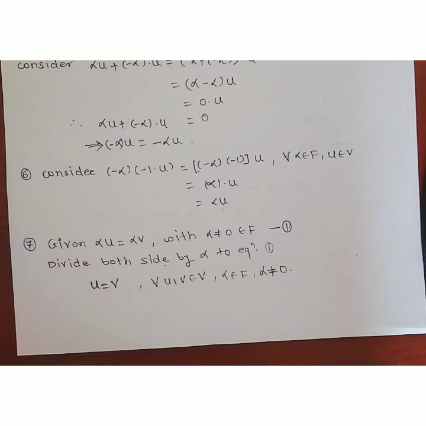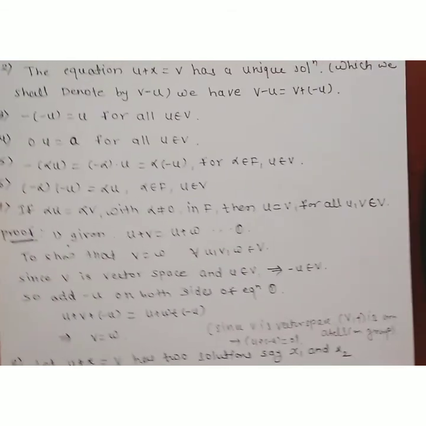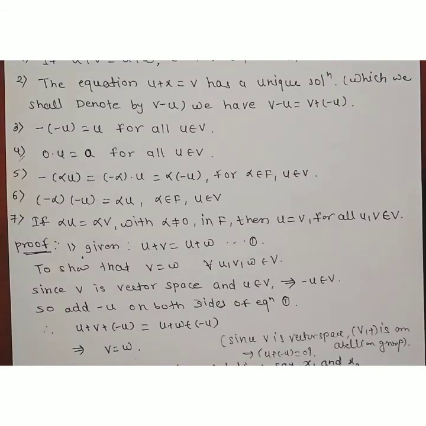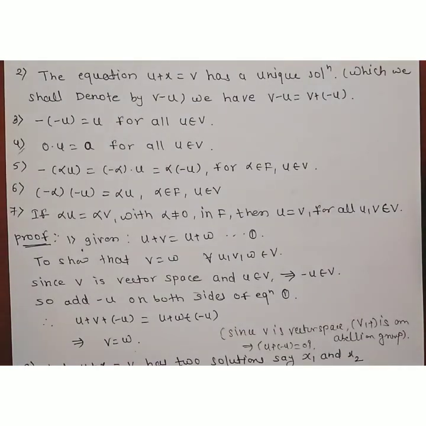These are the basic properties of vector spaces, which are used for further calculations and for problems based on theorems about vector spaces, for proving these theorems. These are some basic properties which are very simple to understand. There is no difficulty in them, and we proved them easily using some basic things.